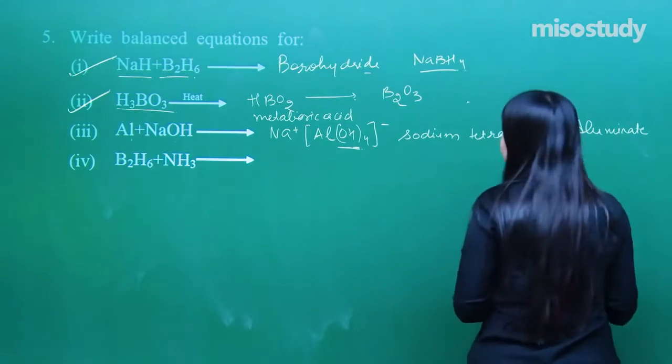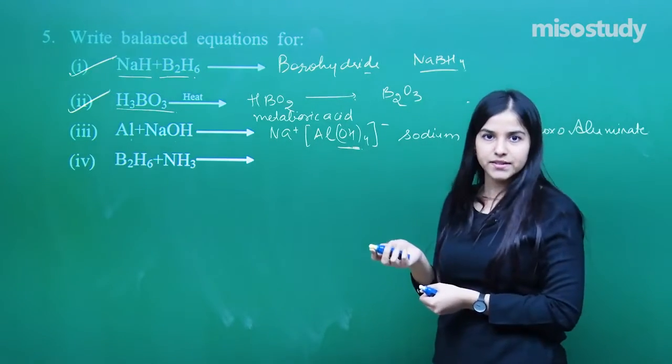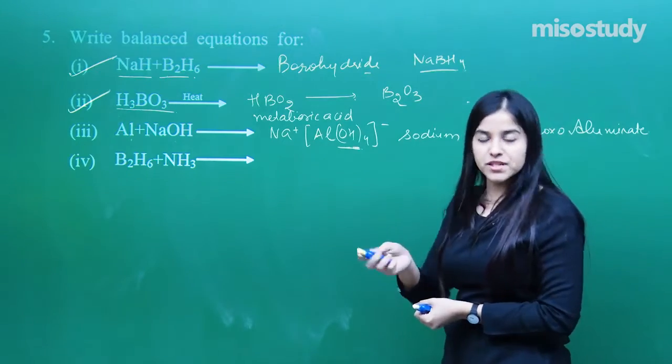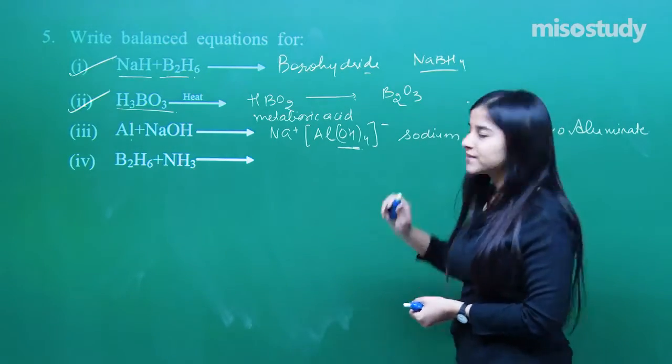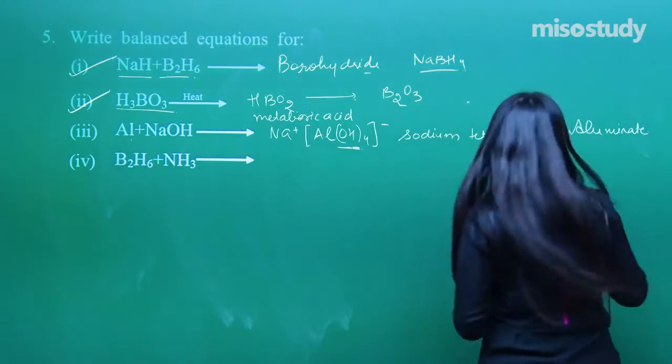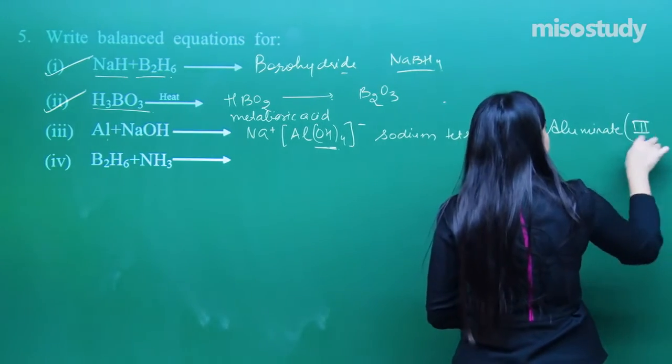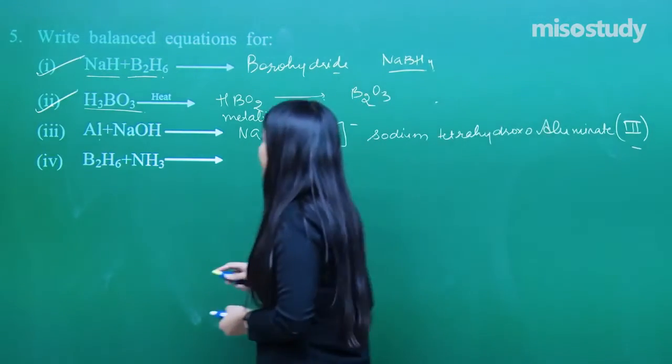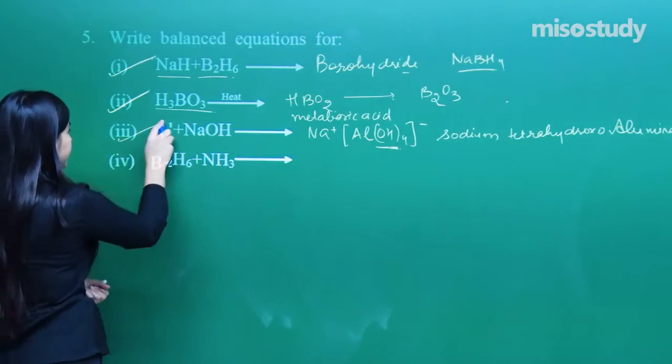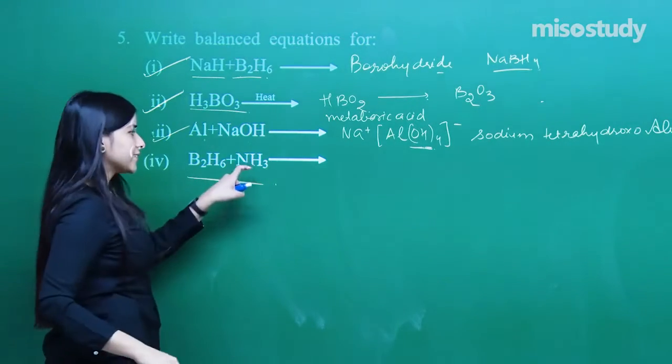So no need to go into the detail of how we have got this name, because already you will be doing this in your 12th standard, right? There is an entire chapter about it. Special IUPAC naming is assigned to such compounds, such complexes. So aluminate(III). 3 is the oxidation state of the aluminium over here. Fine. Done.